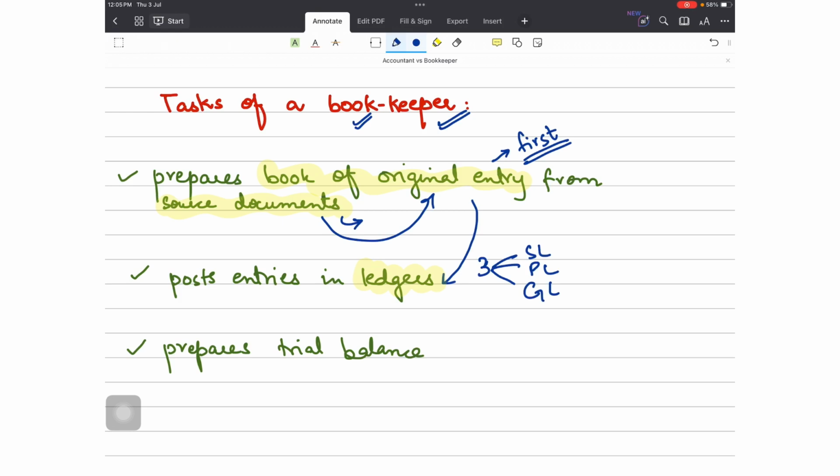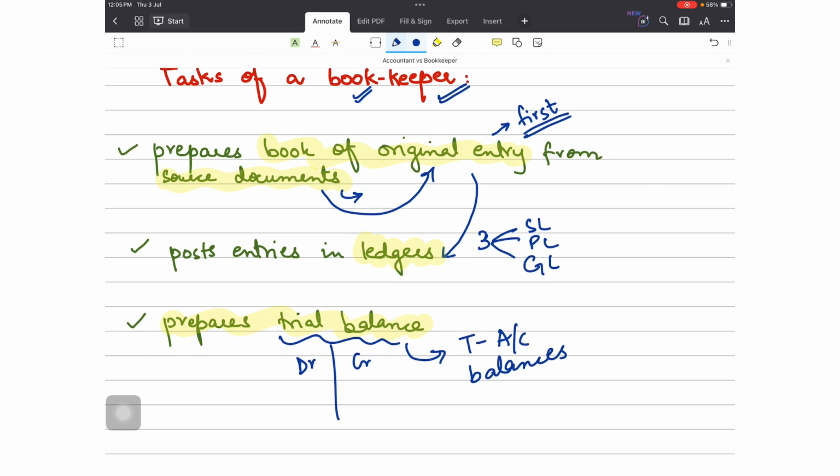So he is the one recording the transaction for the first time, then he is the one making the double entries in the T accounts as well. And thirdly, he is the one who also prepares a trial balance. A trial balance is prepared after the preparation of all the T accounts. Then they are balanced off, and the balances extracted become part of the trial balance, that is, a debit and a credit column.